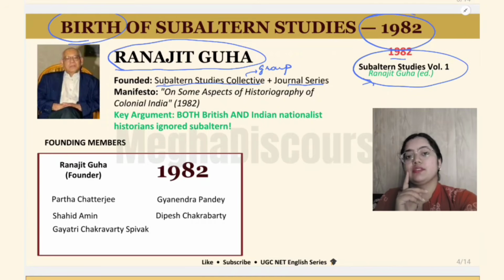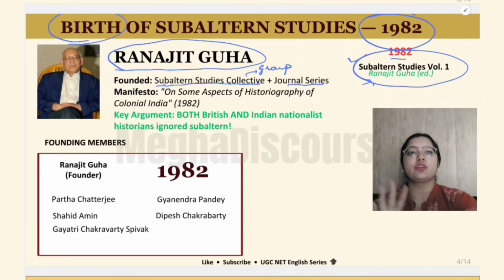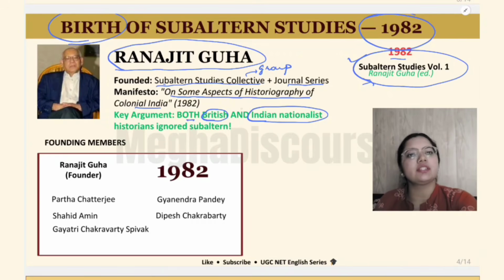This is a kind of series, so this is very important. You must know this. Basically, his objective behind forming this group was on some aspects of the historiography of colonial India. This is the manifesto of Ranjit Guha, in which he says that both British and Indian nationalist historians ignored the subaltern. How? Let me make you understand.